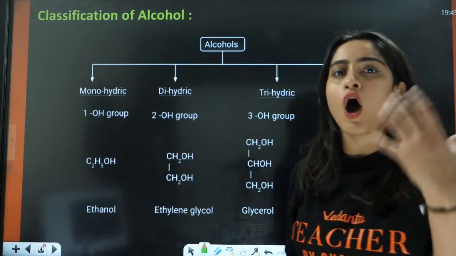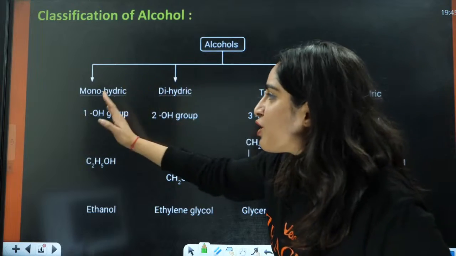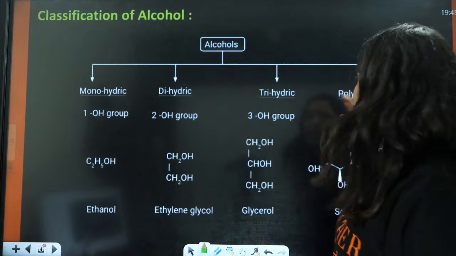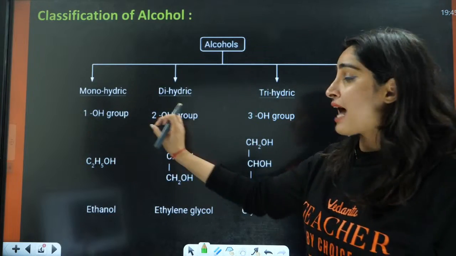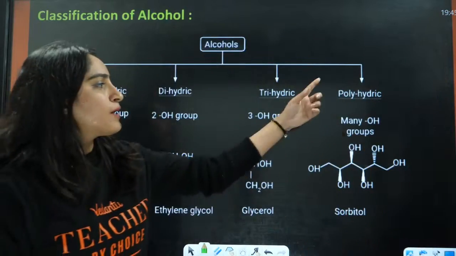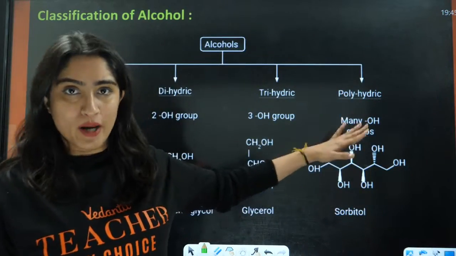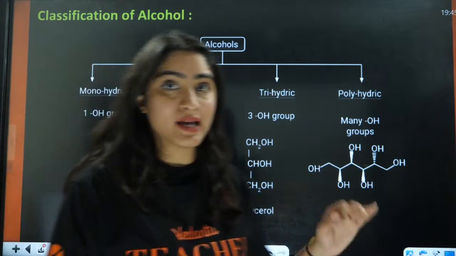Classification of alcohols. So how alcohols are classified? They are classified as monohydric, dihydric, trihydric, polyhydric. Mono means having one OH group, di means having two OH groups, tri means having 3 OH groups, and poly means having so many OH groups. Having more than 4 OH groups is called polyhydric alcohol.